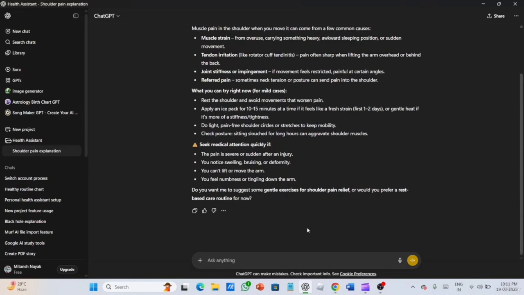Like this, you can make ChatGPT your personal assistant, your personal manager who manages all things. It can be your health assistant, your daily life assistant, or a gym assistant, which can give you some home exercises and home workouts. I think ChatGPT has this unique feature which no other AI has, so we can use it in our day-to-day life.